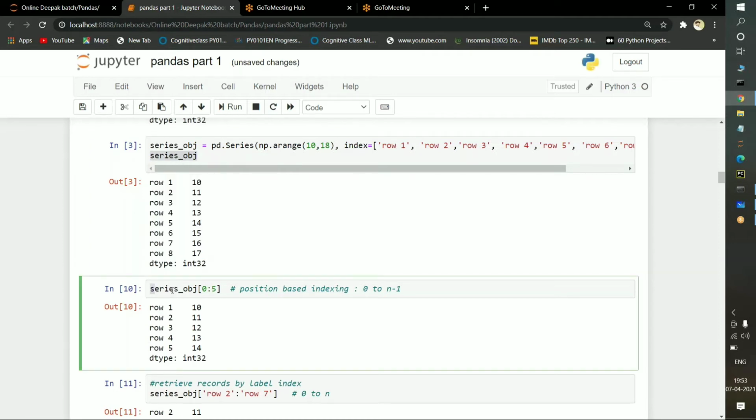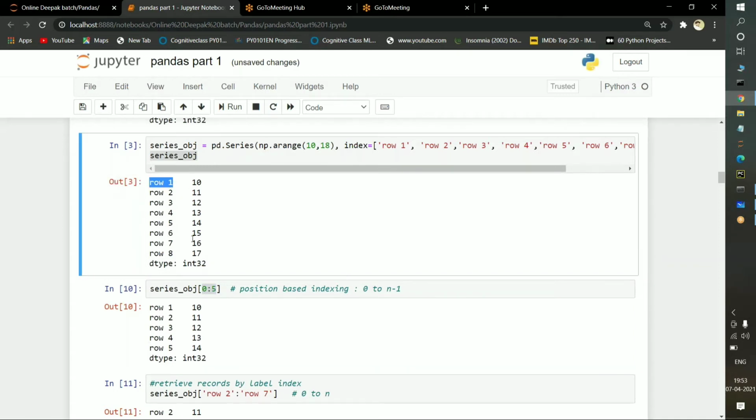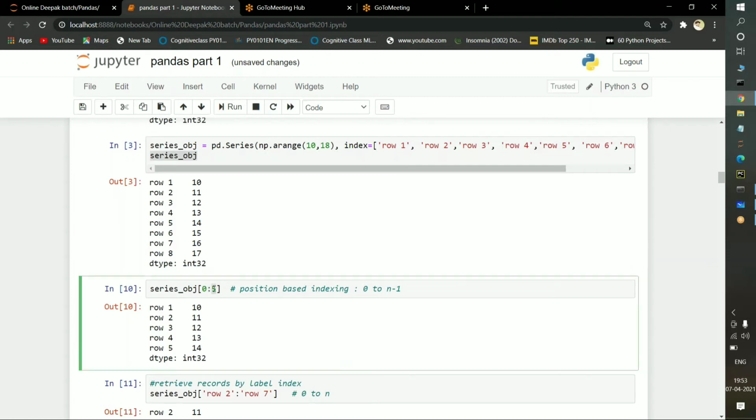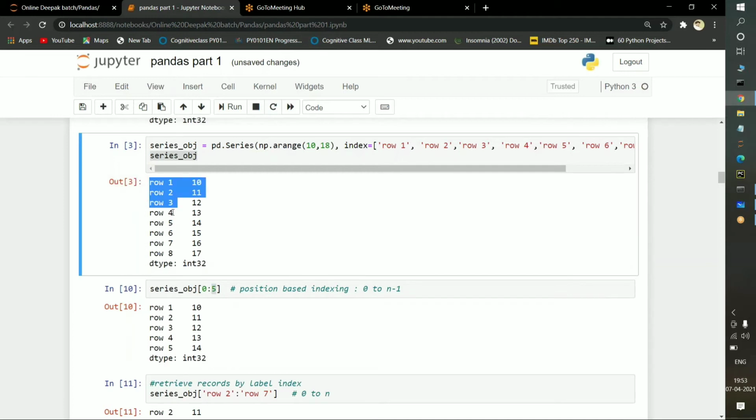So I am taking the series object variable here, and I am passing 0 to 5. What do you mean by this? 0 to 5. What is the 0th index position? Row 1 only, no? Row 1 is nothing but the 0th index position. So this is the 0th index position, this is the first index position, second, third, fourth index position, and fifth index position.